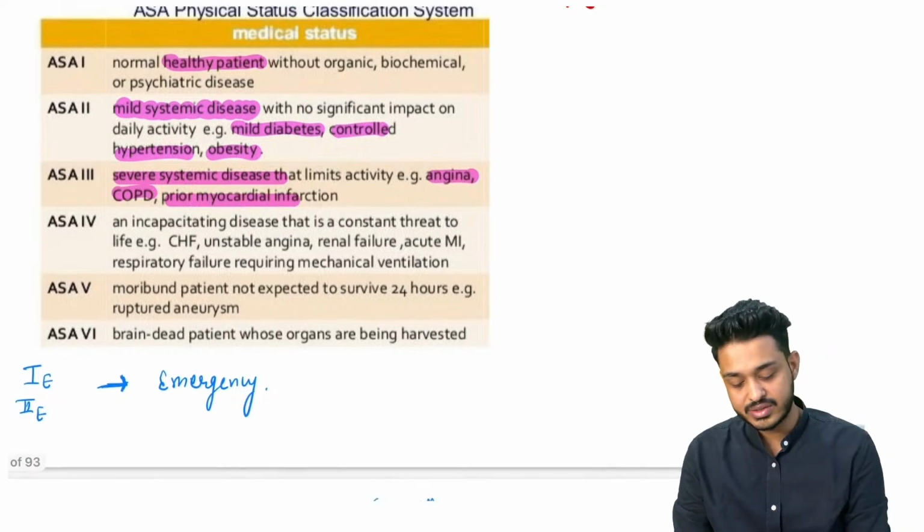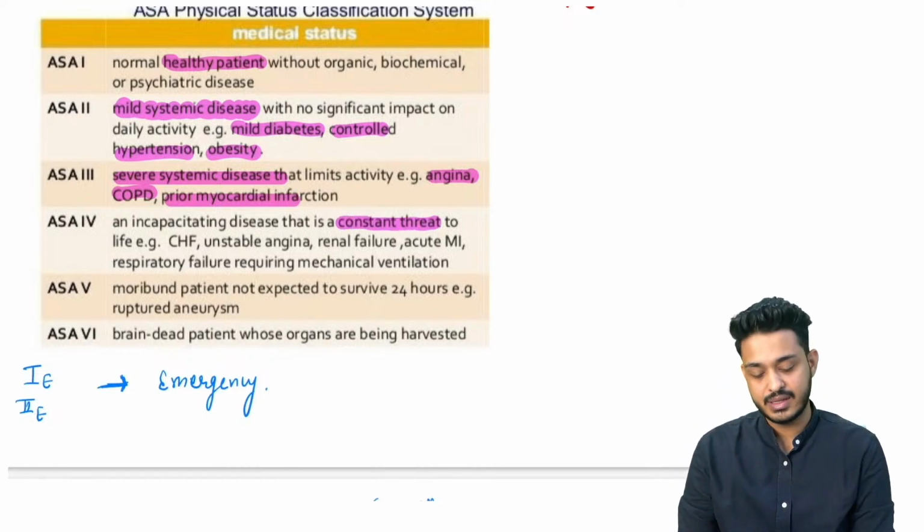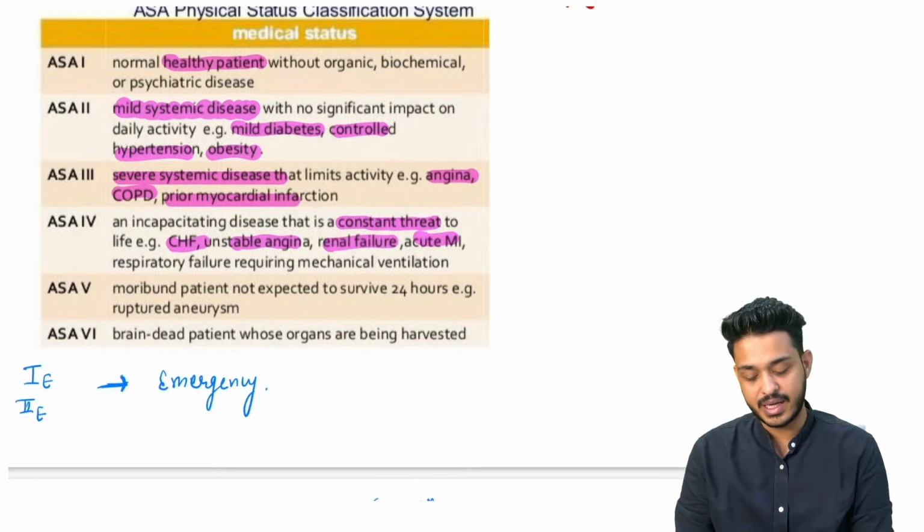ASA grade 4 is going to be this particular patient is having constant threat to life. That means he is a patient along with the disease, he is also having CHF, he is also having unstable angina, right? He is having renal failure, acute MI, respiratory failure.